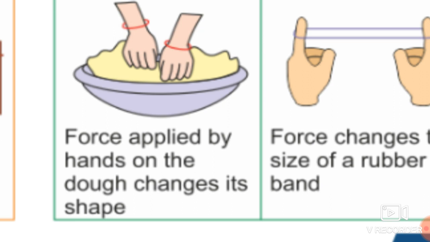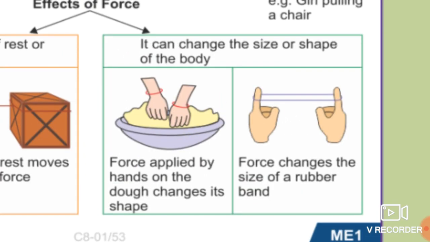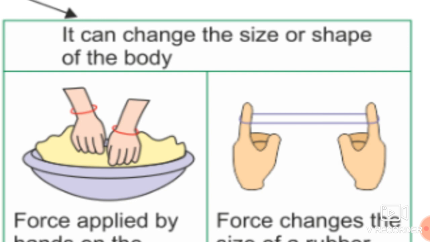Okay students, now in the second example, the force changes the size of a rubber band. Whenever you stretch the rubber band, it easily stretches, but when you free it after stretching, the size of the rubber band increases due to that stretching. So here we apply certain force for stretching that rubber, which can change the size of the rubber band. Okay, so this is the next effect: it can change the size or shape of any object.